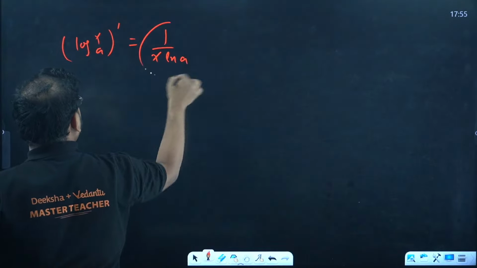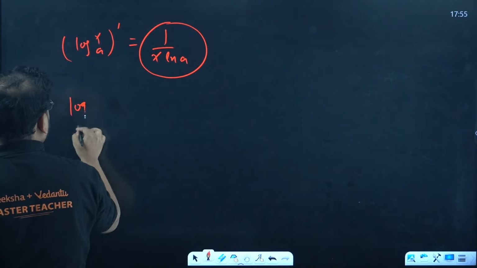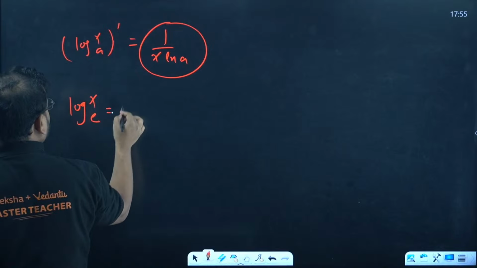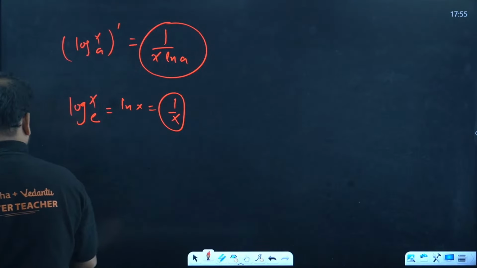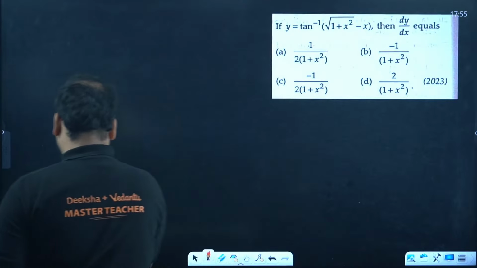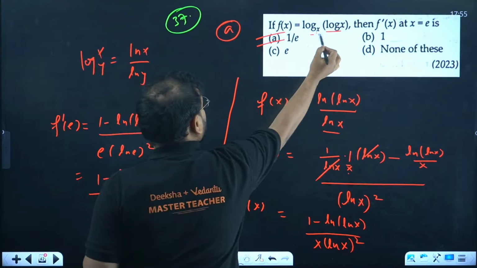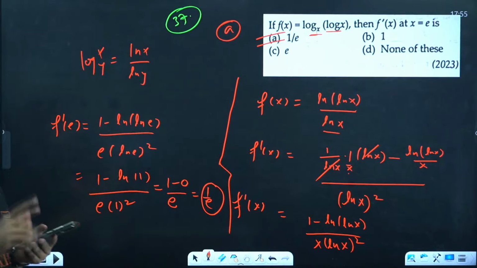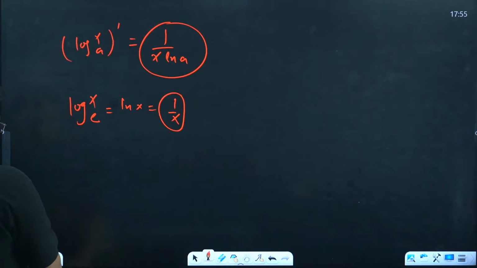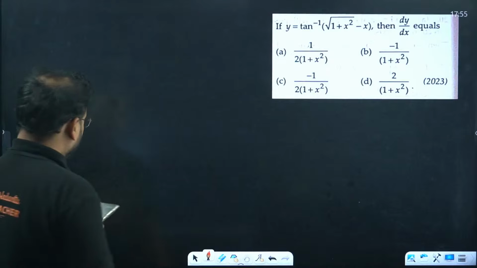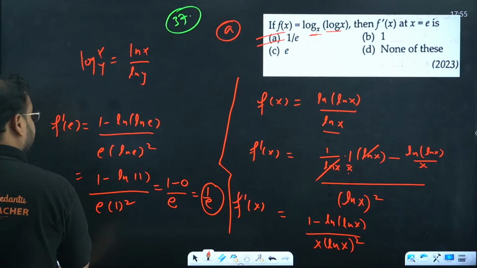Difference is there. If log of x with the base e, or ln of x, is there? Answer is 1 by x. So in the question which is given to you, the base is not natural. The base is x. So you've got to put here ln of x also. Okay, you can do that. Nobody is stopping you. So question number 38, by the way, guys.